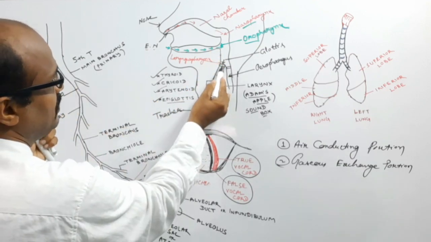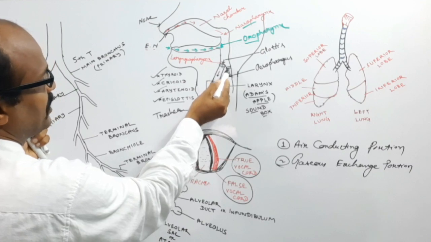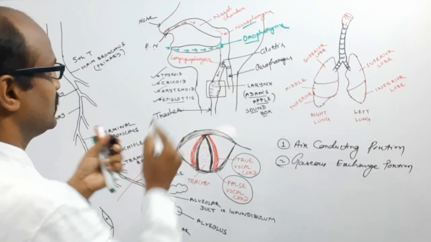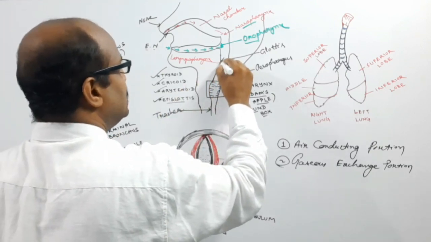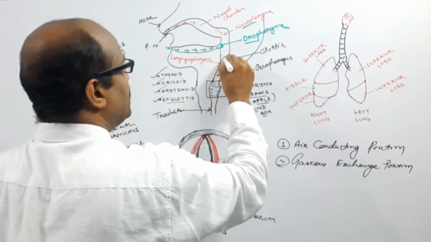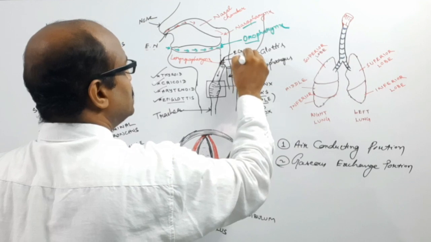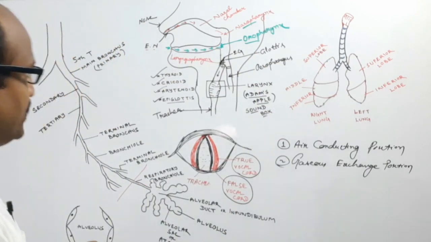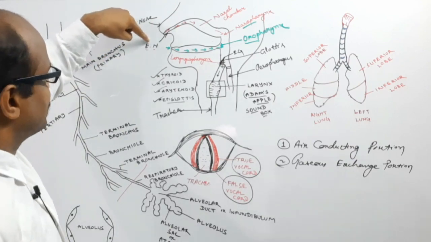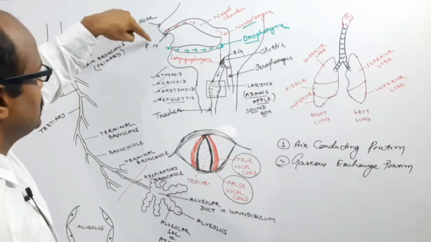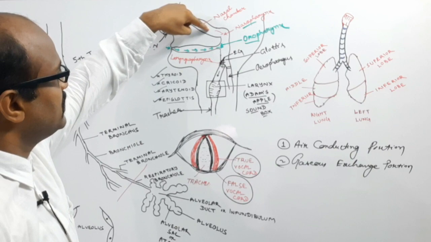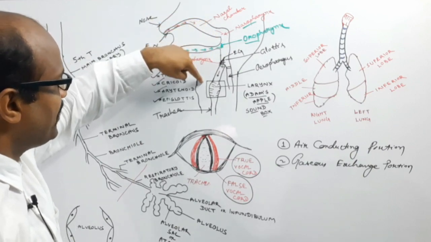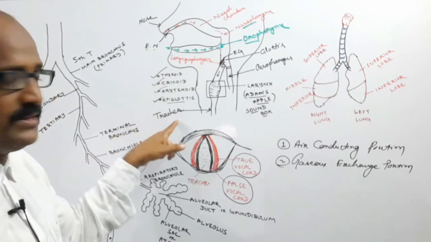This is the opening of the glottis and this is the opening of the gullet, meaning the opening of the esophagus. Suppose that this is the epiglottis. I have already discussed the epiglottis. So the path is the external nostril, then the nasal chamber, then the pharynx, then larynx, then trachea.